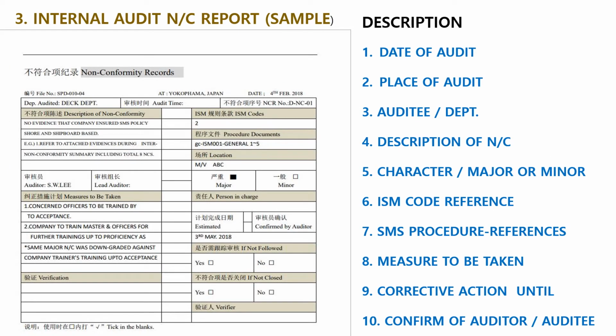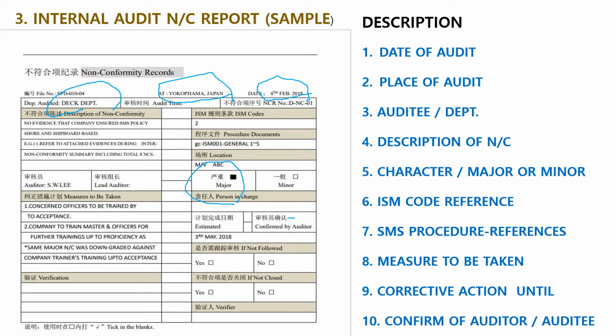Number 3, internal audit nonconformity report, as a sample. Description: date of audit, place of audit, Yokohama, Japan. Auditee, department: deck department. Description of NC: this is a major nonconformity.